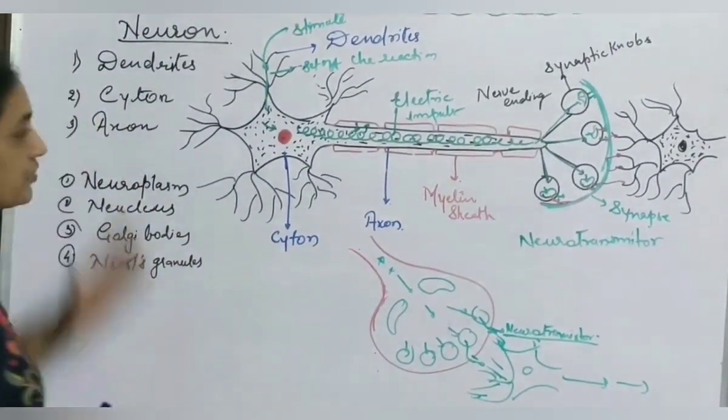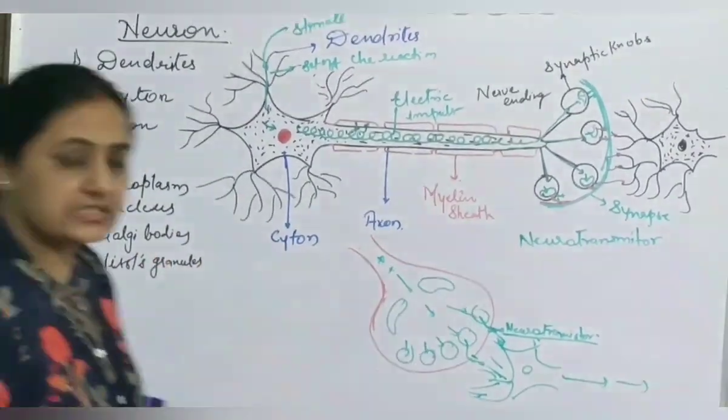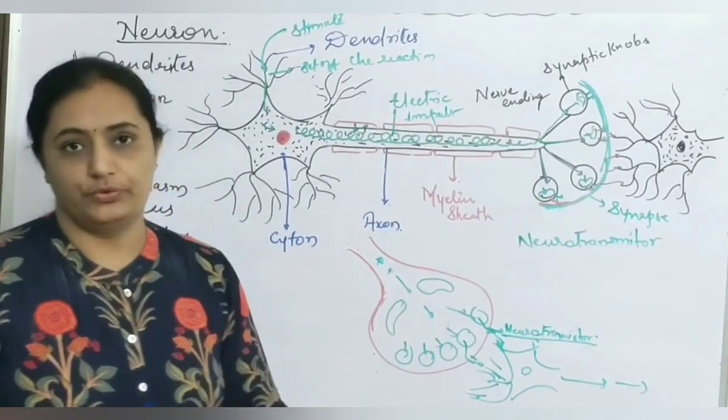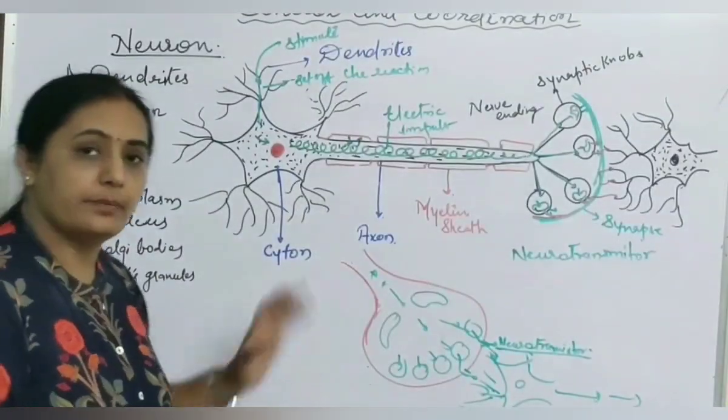So this is the structure of a neuron. Next we will study the types of neurons. So here we complete today's class.